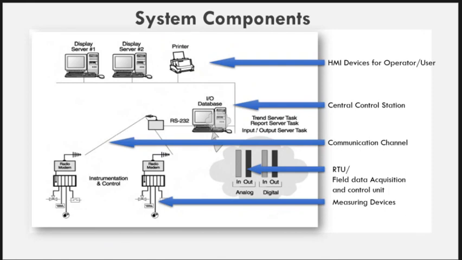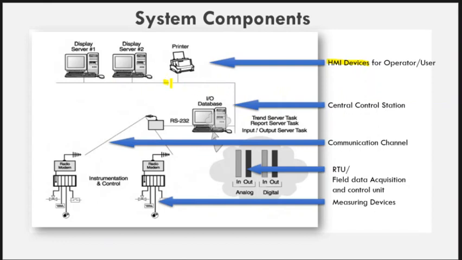So the complete operation of the SCADA system is like this. The operator sets a parameter in this system with the help of these HMI devices, and these parameters are communicated to the master terminal unit or main terminal unit by using the master slave module.